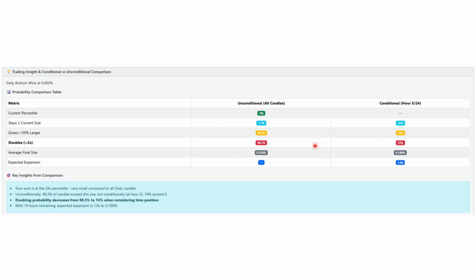But looking at this, when we compare, we can see these are both still quite high probabilities that we will at some stage make that larger lower wick. And the key insights here, it's saying unconditionally 98% of the time candles exceed this size, but conditionally at hour 5, 74% of the time we exceed it. So that is giving a pretty good bias for the day that at some stage, once we get all our other alignment, our other confluences, that can be a really, really good target lining up.